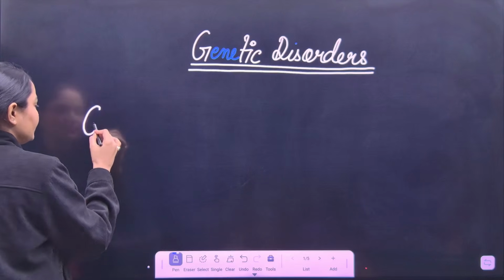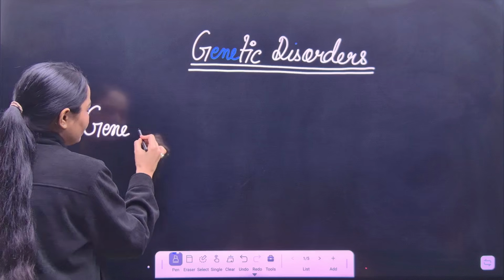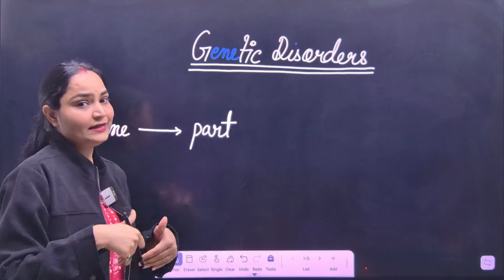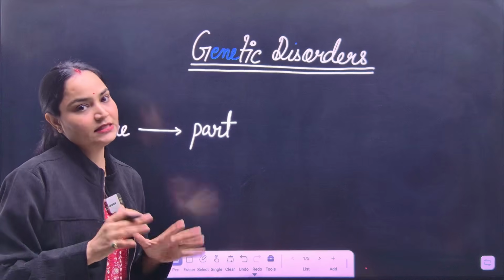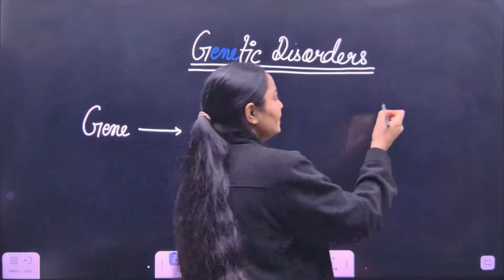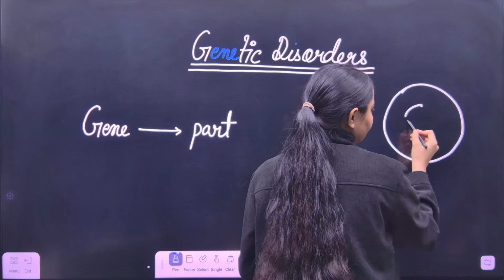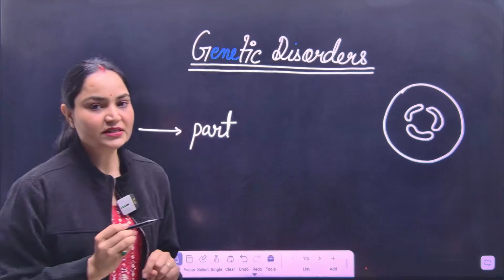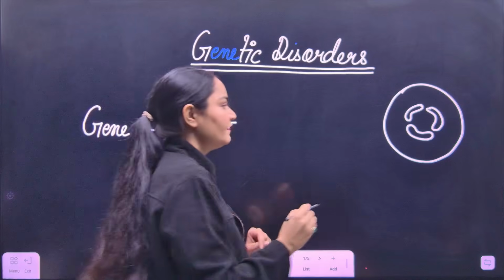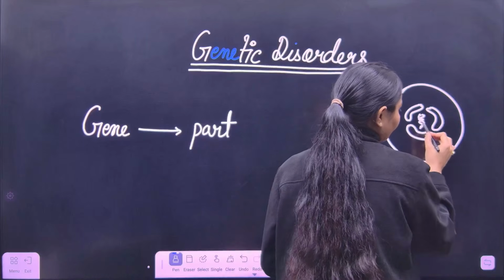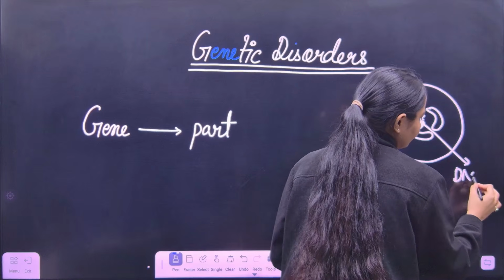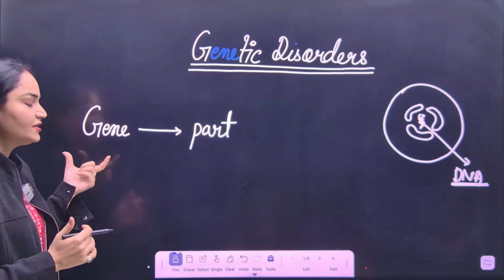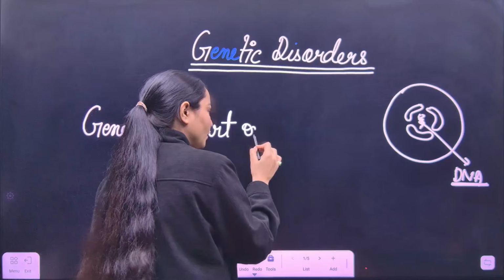So what is a gene? Gene is a part of DNA. We all have DNA inside our body, or we can say inside our cell. Inside our cell, we have a structure called the nucleus. This is our cell, and this is the nuclear membrane. This is the nucleus. And in this nucleus, we have a genetic material which is called DNA. Okay. So this genetic structure is called DNA. And what is a gene? Gene is a part of DNA